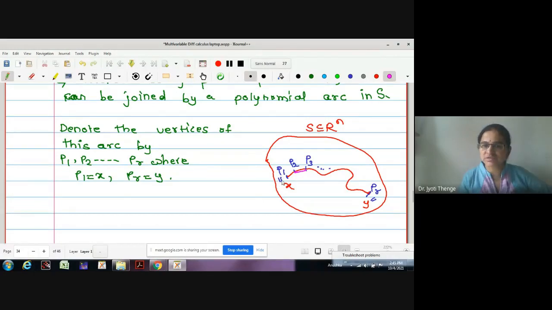Selection of the points we will make in such a way that we can mark the 2 points so near to one another that the line segment joining the points is going to almost overlap with the curve or that arc. And if the arc is in S, may I say that the line segment is also belonging to the domain? Yes. Is this point clear?